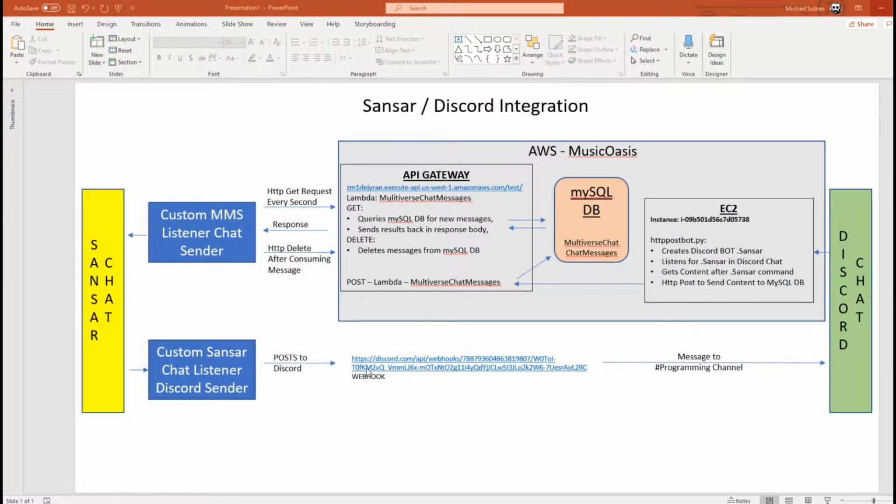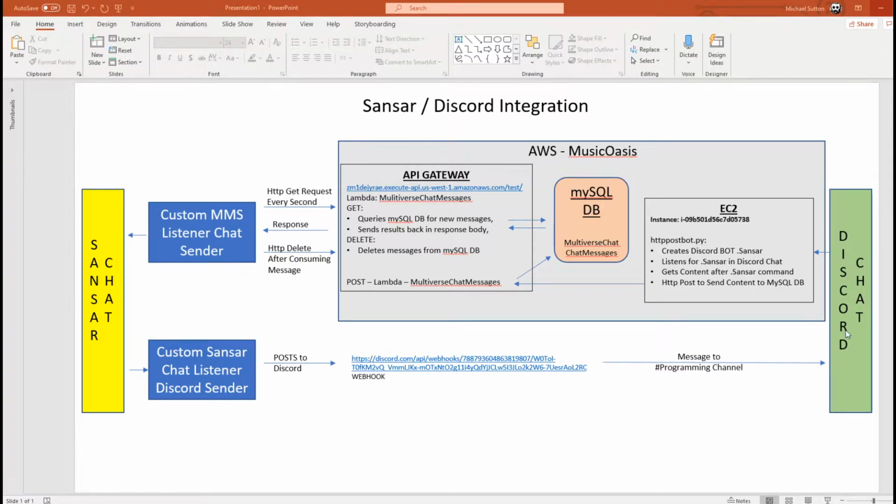How it does that is it posts to Discord and uses something called a Discord webhook, which is kind of a black box where you can configure it, and it makes it real easy rather than setting up WebSockets to Discord. You just set up a webhook, and whatever you post to that URL shows up on the Discord channel that you identify in the webhook. It's something I could have created myself with a WebSocket if I wanted to, using their API.